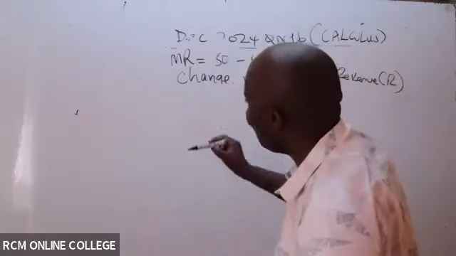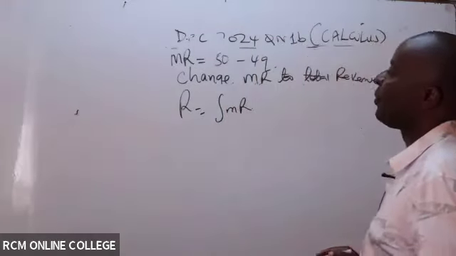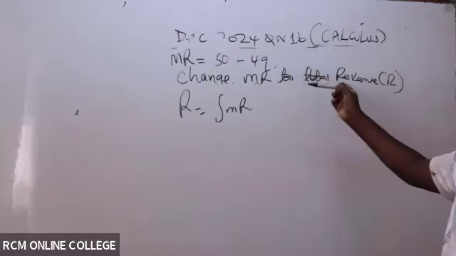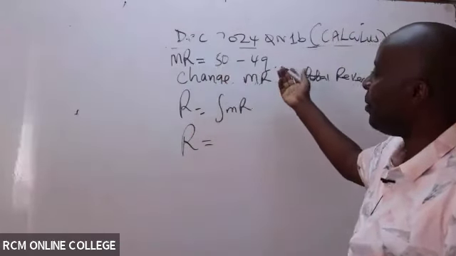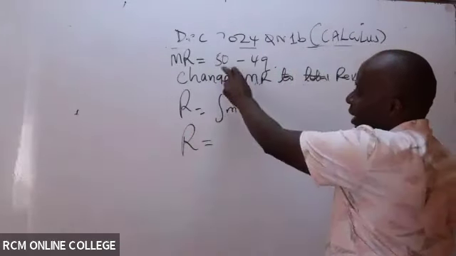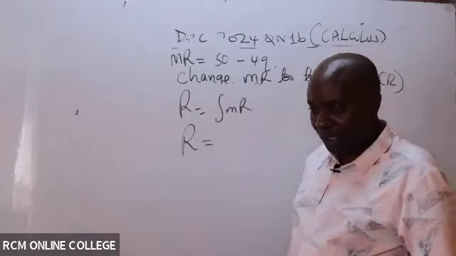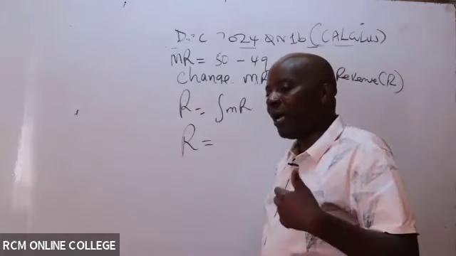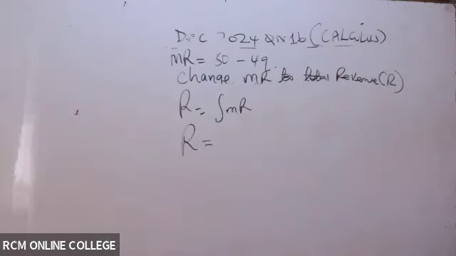So to get total revenue, my R, I will integrate the marginal revenue. Remember this time I'm integrating with respect to Q. So can somebody give me the integrated function here? Can you kindly give me R? Remember, whenever you're integrating, you're growing the powers. You grow the power by 1, you divide by the new power. So could you kindly integrate for me? Let's see if we shall be able to get this right.